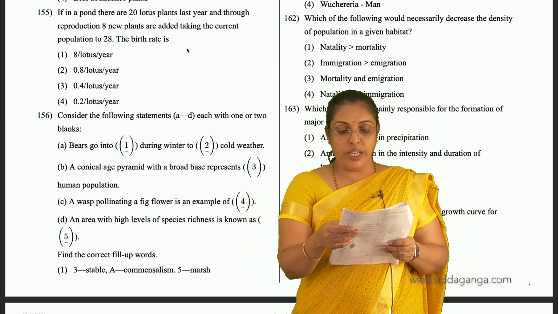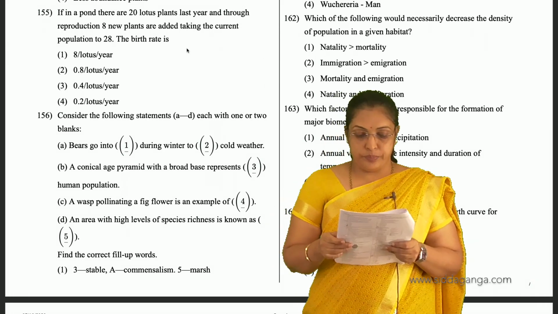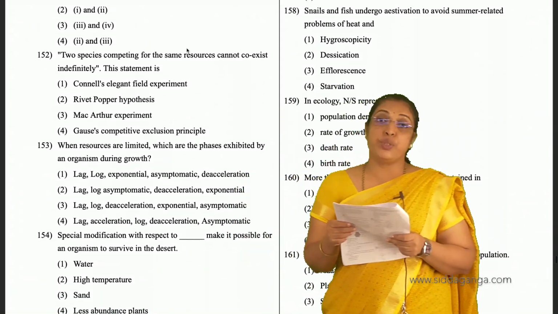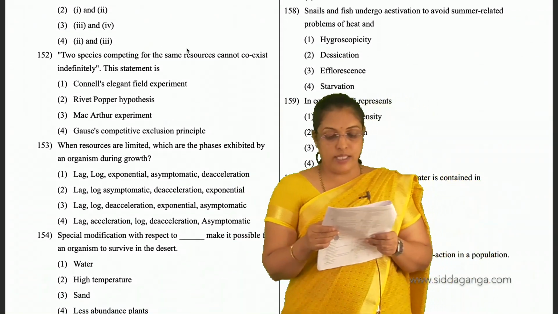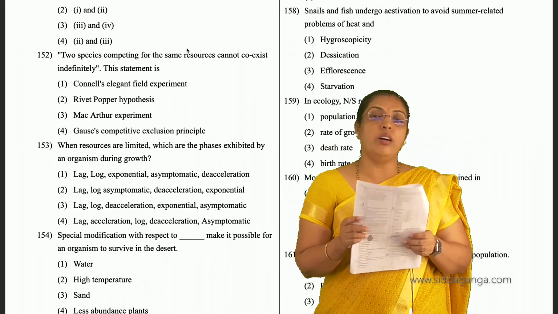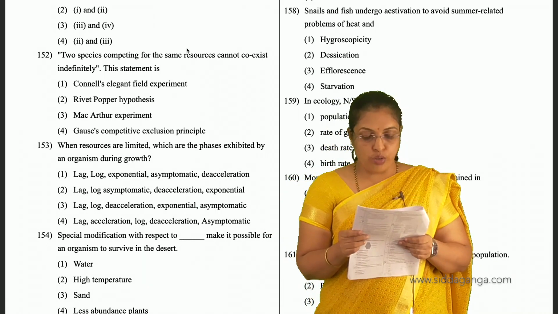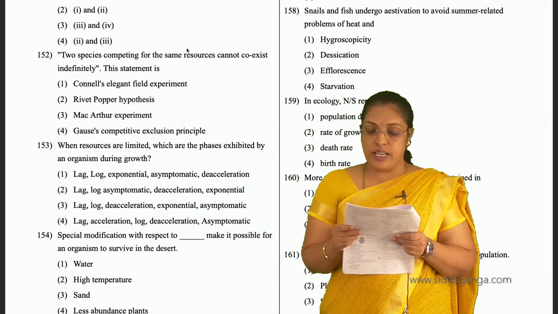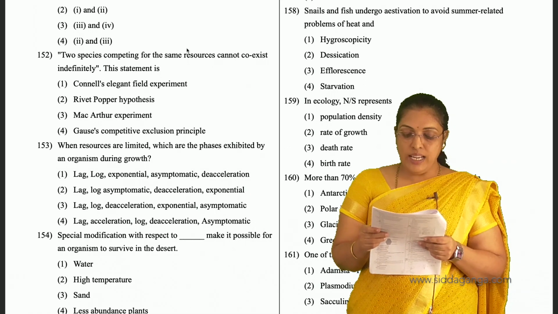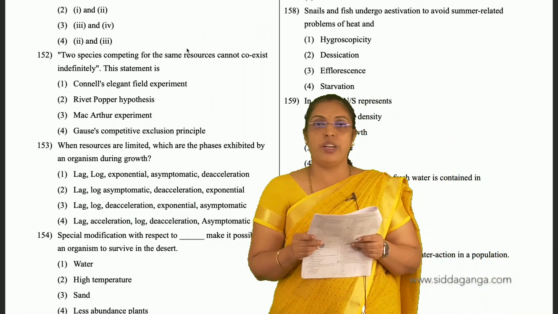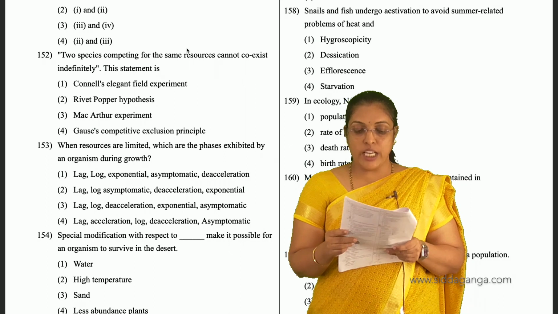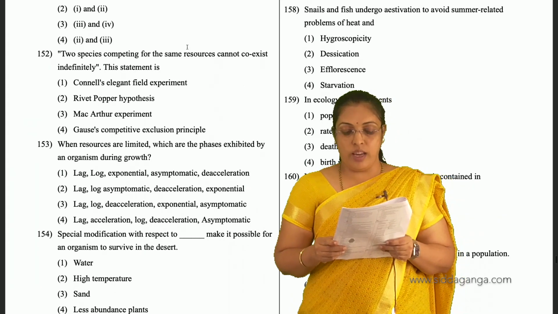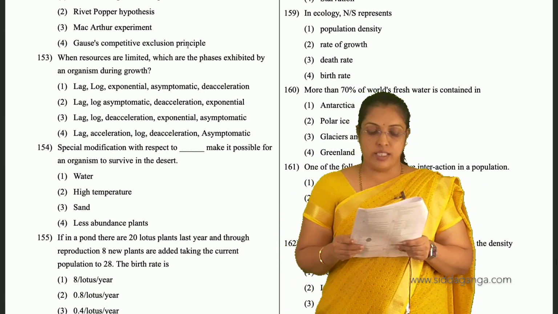Then coming to 158, snails and fish undergo estivation. Estivation means summer sleep. They will go and hide during summer to prevent the loss of water. So snails and fish undergo estivation to avoid summer related problems of heat and desiccation. That means to prevent the loss of water. Second is the option for 158. So in ecology, N by S represents population density.